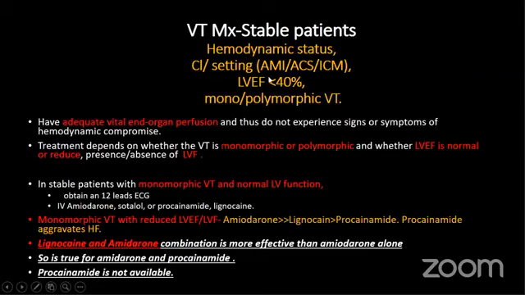If any patient in the setting of acute MI is hemodynamically unstable with polymorphic VT, immediate cardioversion or DC shock is important. If the ejection fraction is good, not in acute MI setting, and hemodynamically stable, we can treat the patient with IV antiarrhythmic drugs like amiodarone, lignocaine, procainamide.